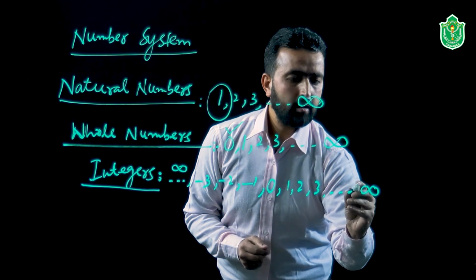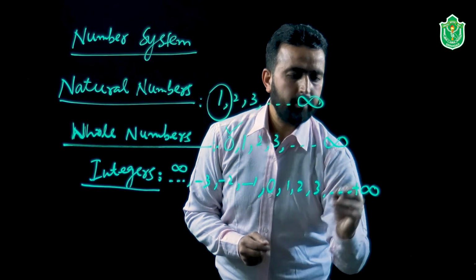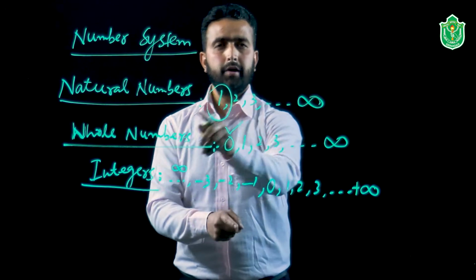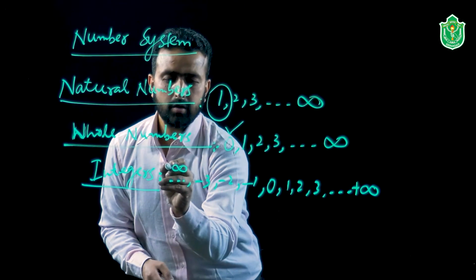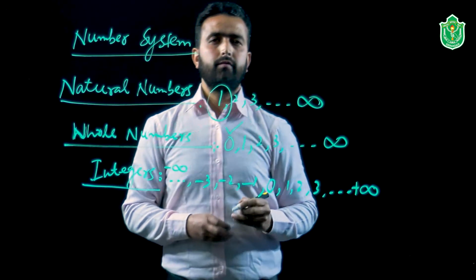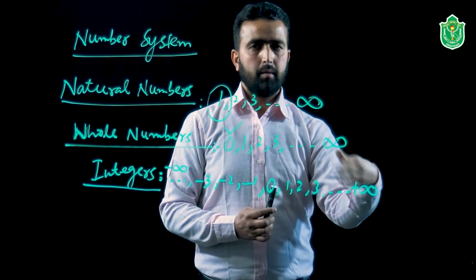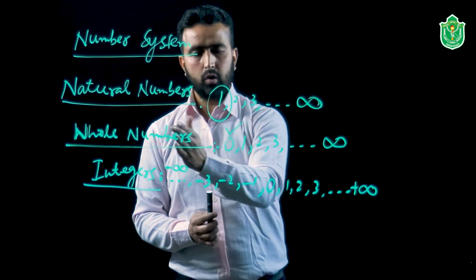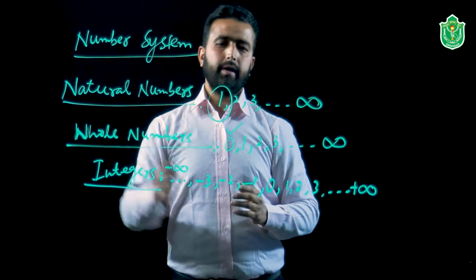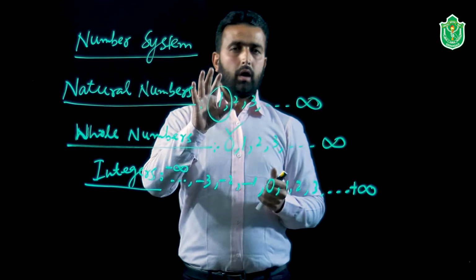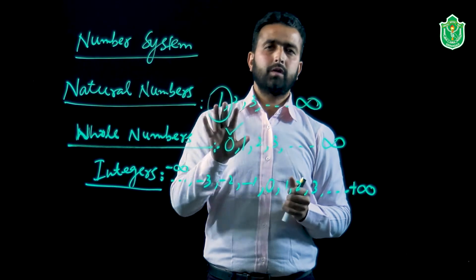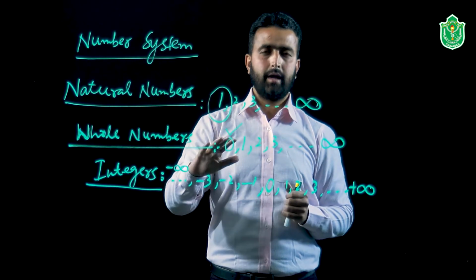So we write it as positive infinity. And for the negative numbers on the left side, we sometimes use negative infinity. So they will go endlessly in the positive direction, and they will go endlessly in the negative direction. The same question we may ask here about the naturals and the integers.